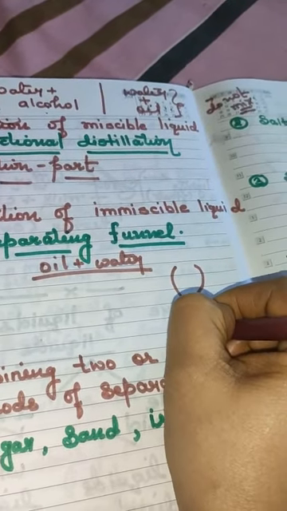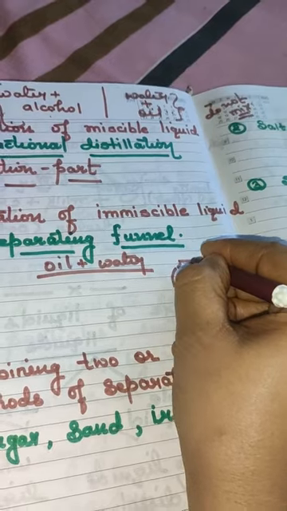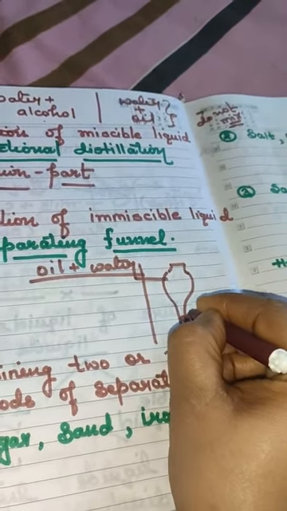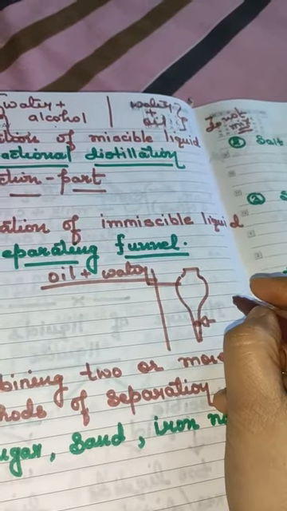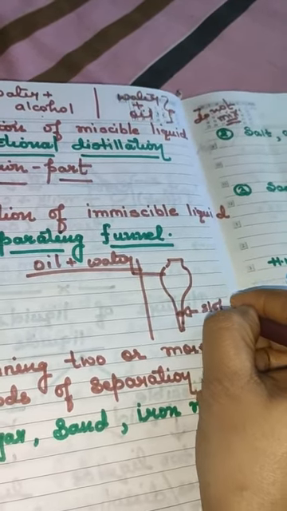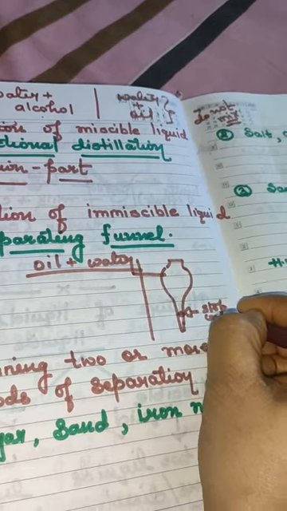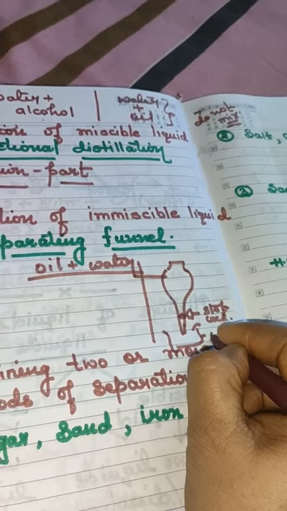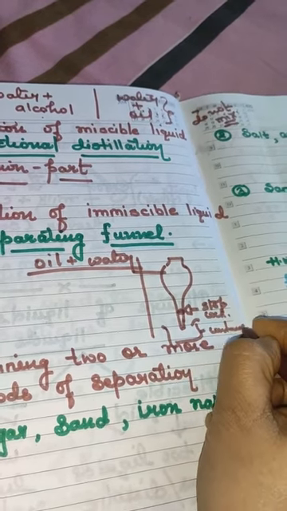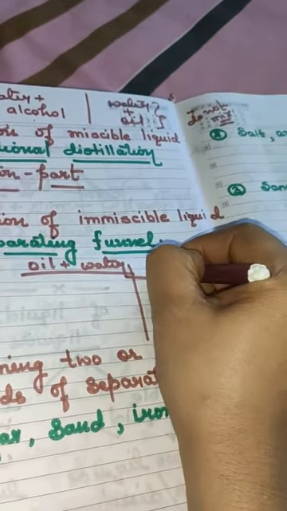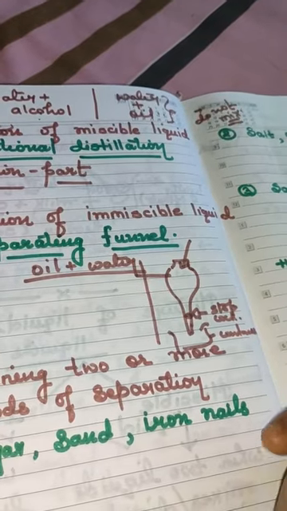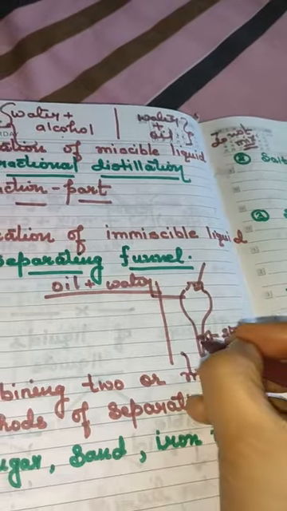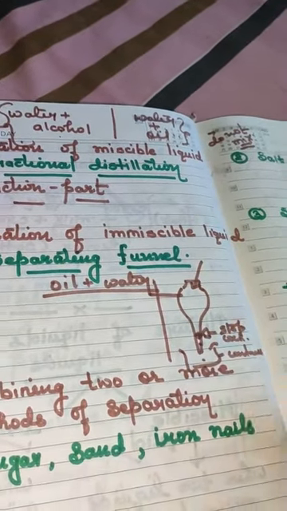Separating funnel, which is fitted with a stand, and here a stopcock. A switch is there, which is known as the stopcock. Clear to you? And here we will keep a container. Now what do we have to do? Put the mixture of water and oil into it. The stopcock is closed, which means nothing can come down.